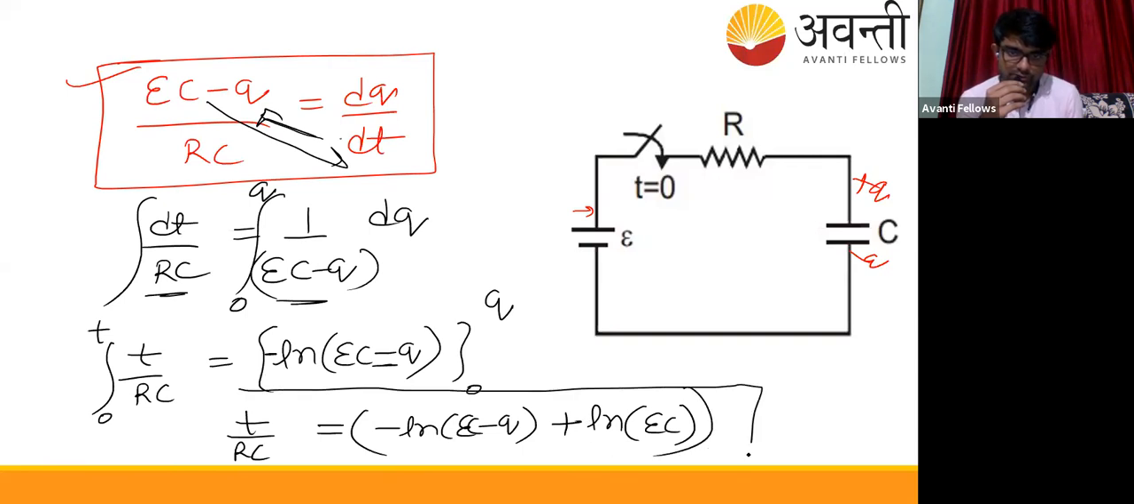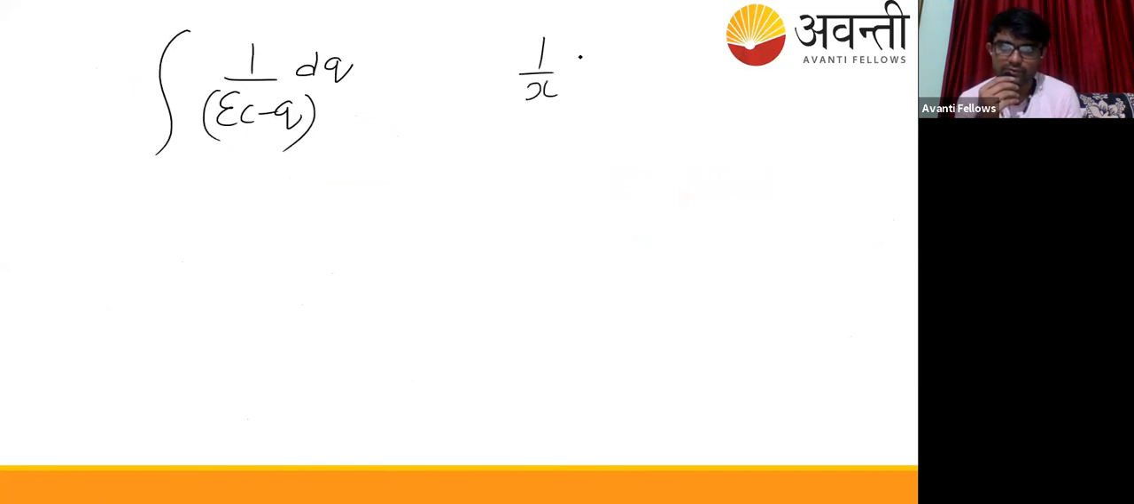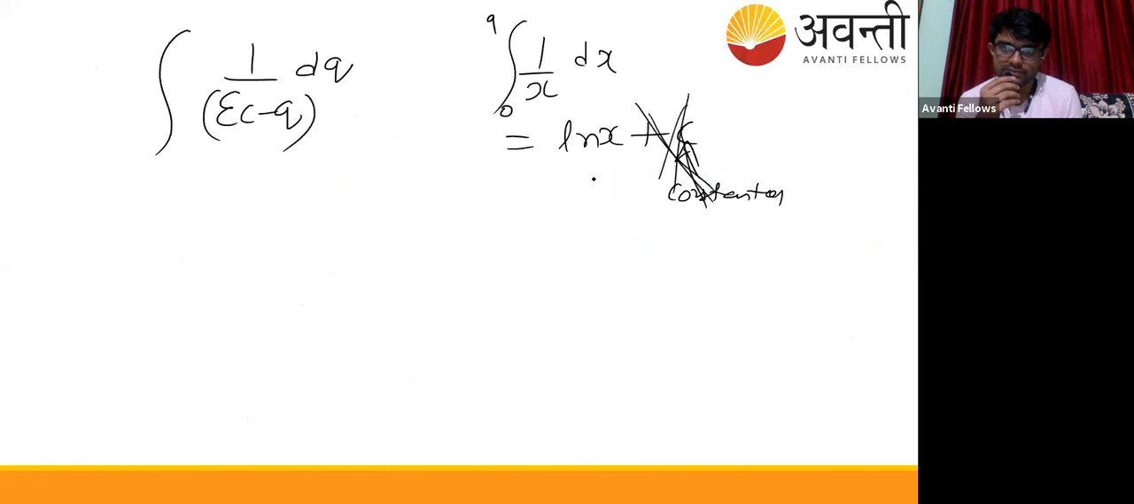So see, this is a mathematical approach. You must understand what I did. Okay, let me teach you this thing. What I did is integrate 1 upon EC minus q with respect to dq. We know that the integral of 1/x comes out to be ln x plus c, where c is the constant of integration. For indefinite integration it appears; for definite integration, if you put the limits from 0 to some a, this constant of integration gets eliminated. So ln x remains the same.